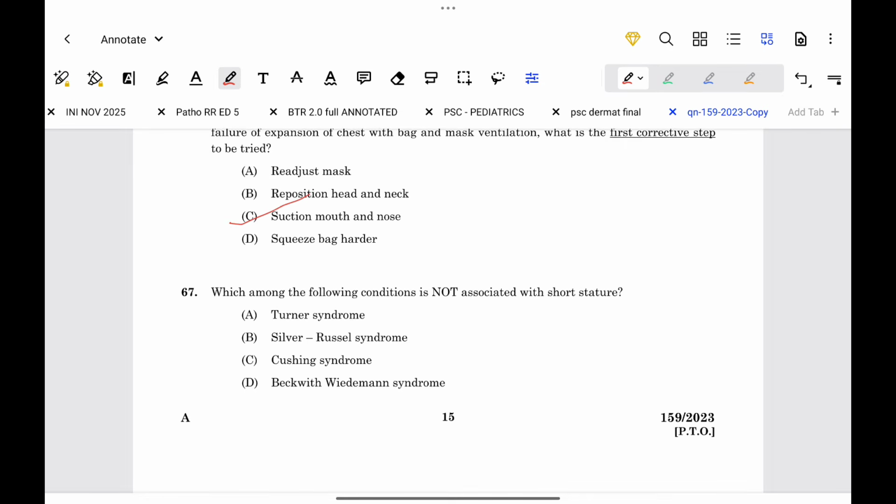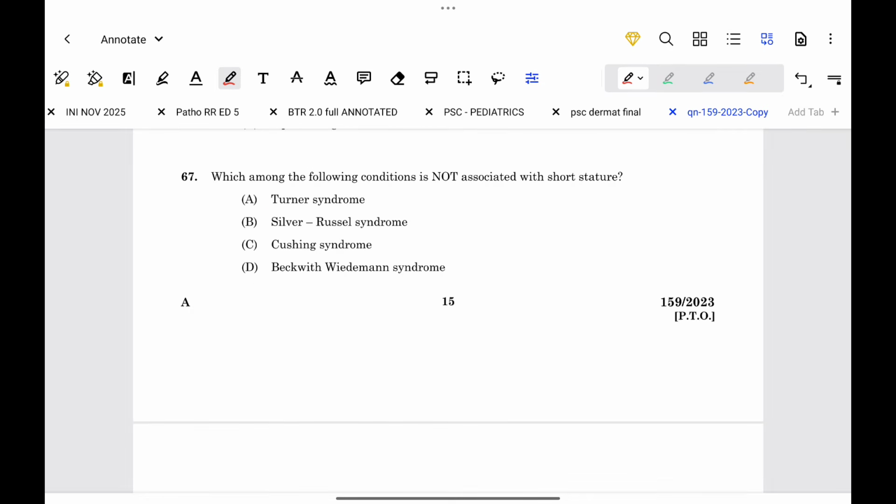Next, which among the following conditions is not associated with short stature? Turner syndrome, short stature. Silver Russell syndrome, short stature. Cushing syndrome is also short stature. This is not any short stature. So option D.